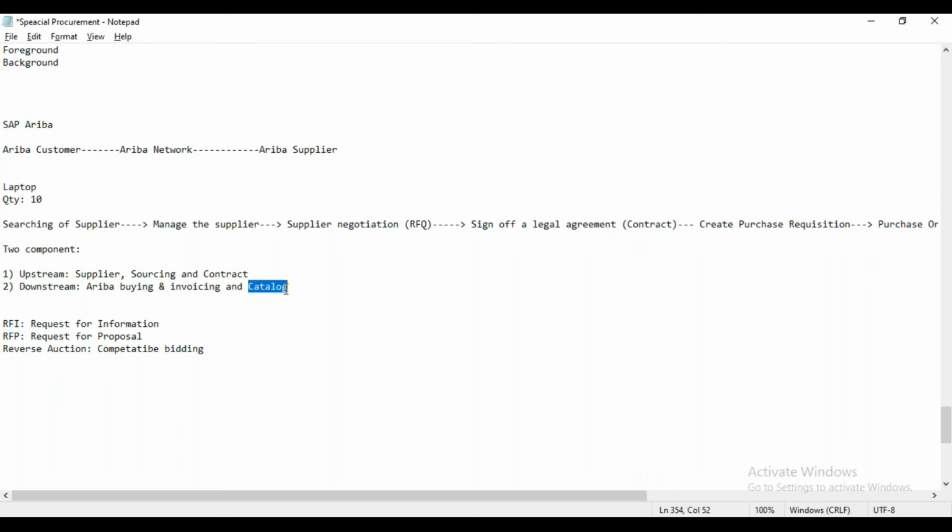So let me just repeat at a high level again. Ariba is a completely cloud-based solution which offers procurement solutions to the customer, and it streamlines the customer's procurement activity, like supplier negotiation, management of the supplier, performing P2P activity, like that.